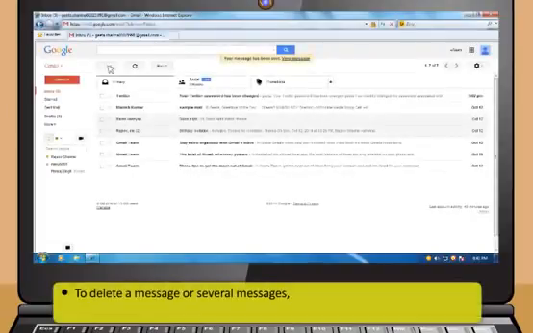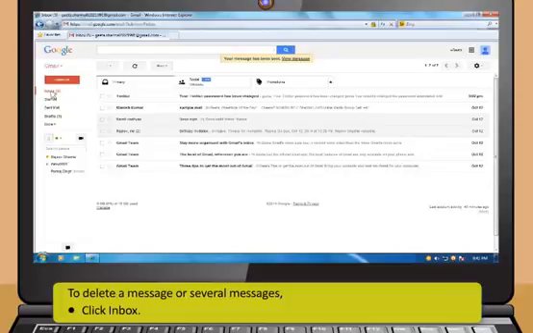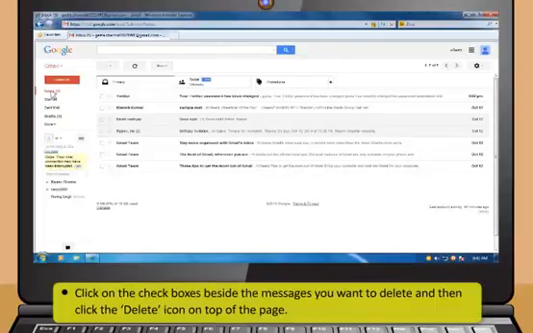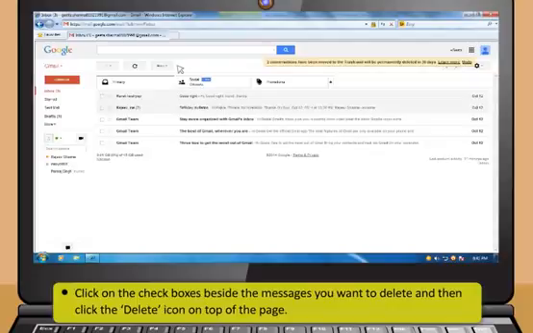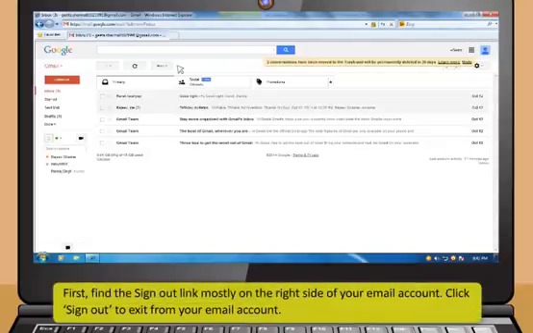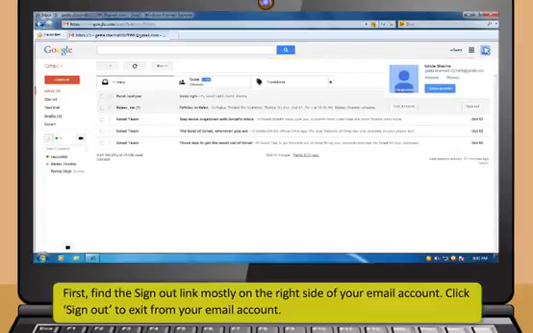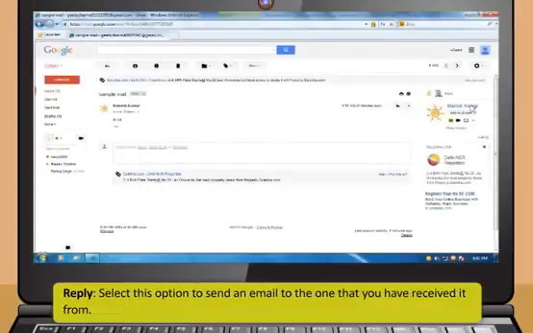To delete a message or several messages, first click Inbox. Then click on the check boxes beside the messages you want to delete and then click the Delete icon on top of the page. To sign out, first find the Sign Out link, mostly on the right side of your email account. Click Sign Out to exit from your email account.